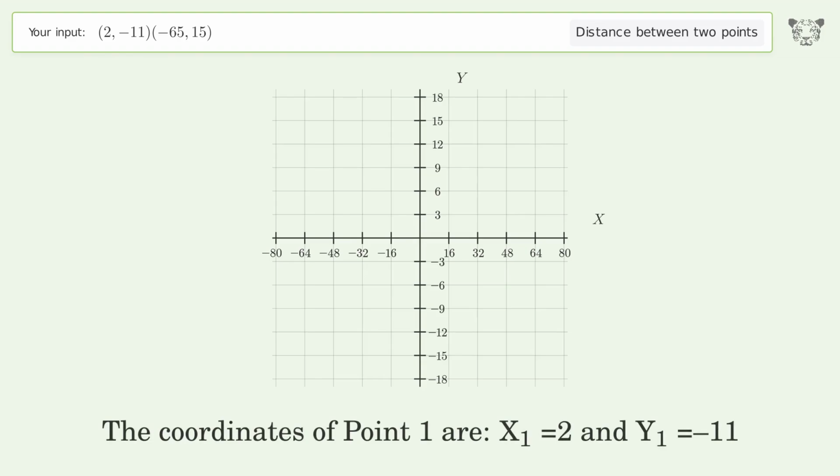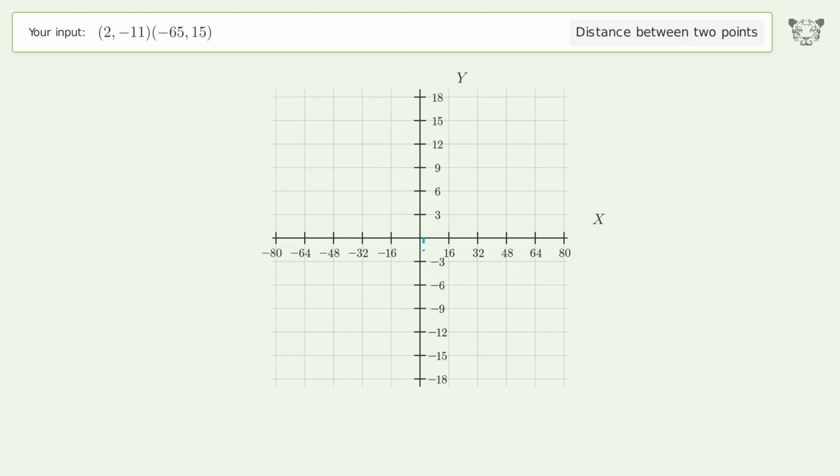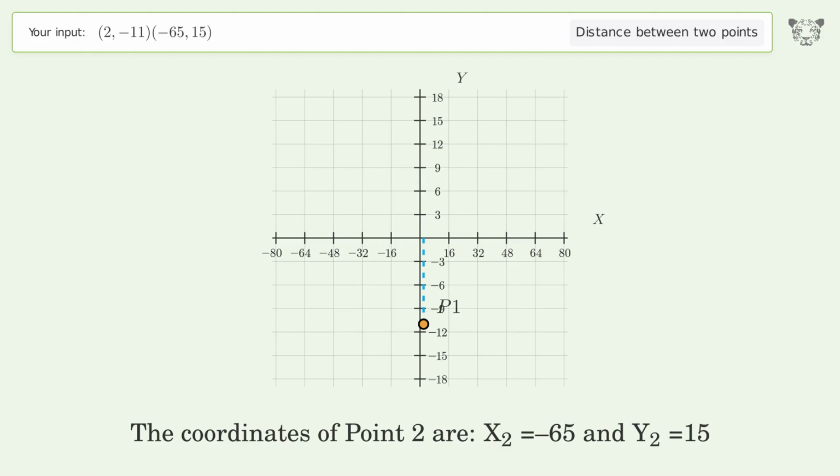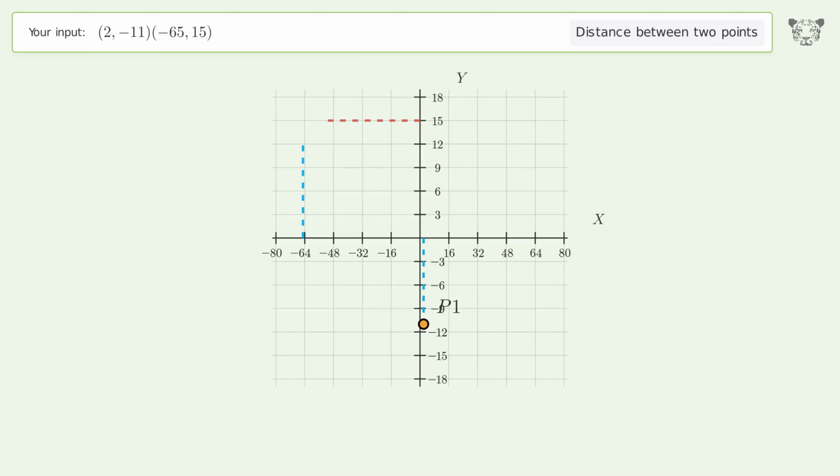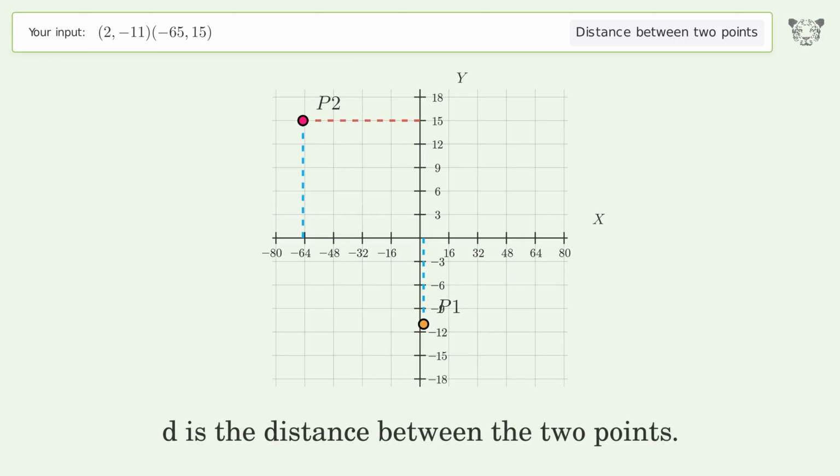The coordinates of point 1 are x1 equals 2 and y1 equals -11. The coordinates of point 2 are x2 equals -65 and y2 equals 15. D is the distance between the 2 points.